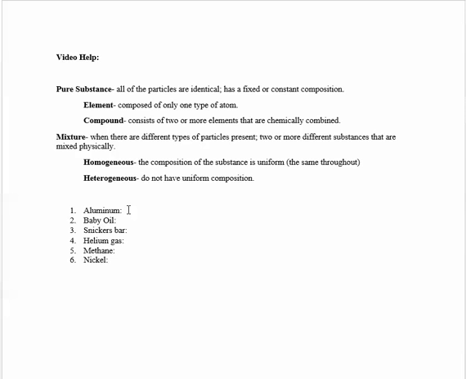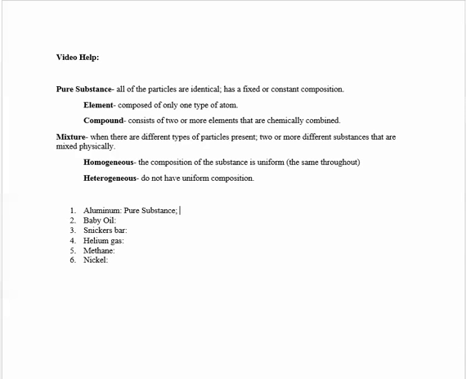All right, so what I'm going to do is go through. The first thing that I'm going to do is identify whether each example of matter is a pure substance or a mixture. And then I'm going to break it down further: if it's a pure substance, is it an element or a compound? If it's a mixture, is it homogeneous or heterogeneous? So my first example, aluminum. Aluminum is a pure substance. All of the particles that you're looking at when you're looking at aluminum foil are going to be identical. They have the same constant composition, so it's a pure substance.